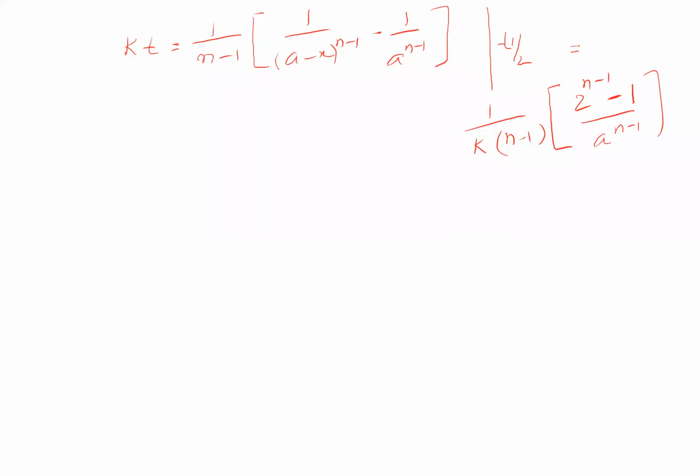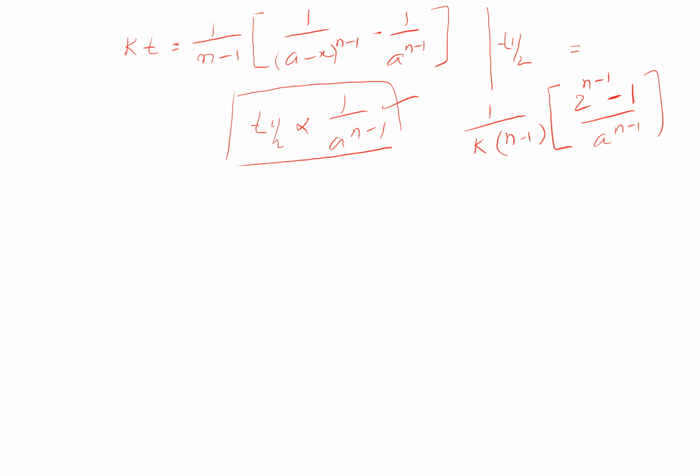Have a general idea like this. Half-life for any reaction is proportional to 1 by a power n minus 1. This you have to remember. This is a must. Half-life is proportional to 1 by a power n minus 1, where n is the order of reaction. That we need to remember.